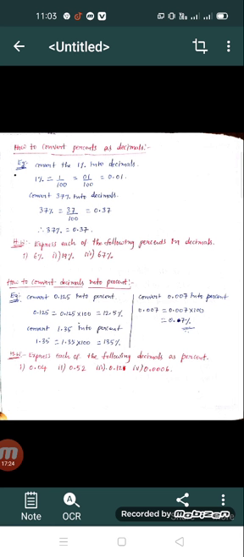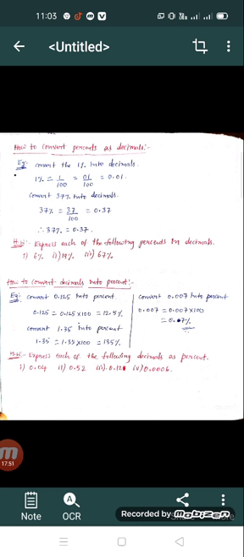When we multiply by 100, the point moves two digits to the right, so that we get 135%. So finally 1.35 in percent form is 135%.